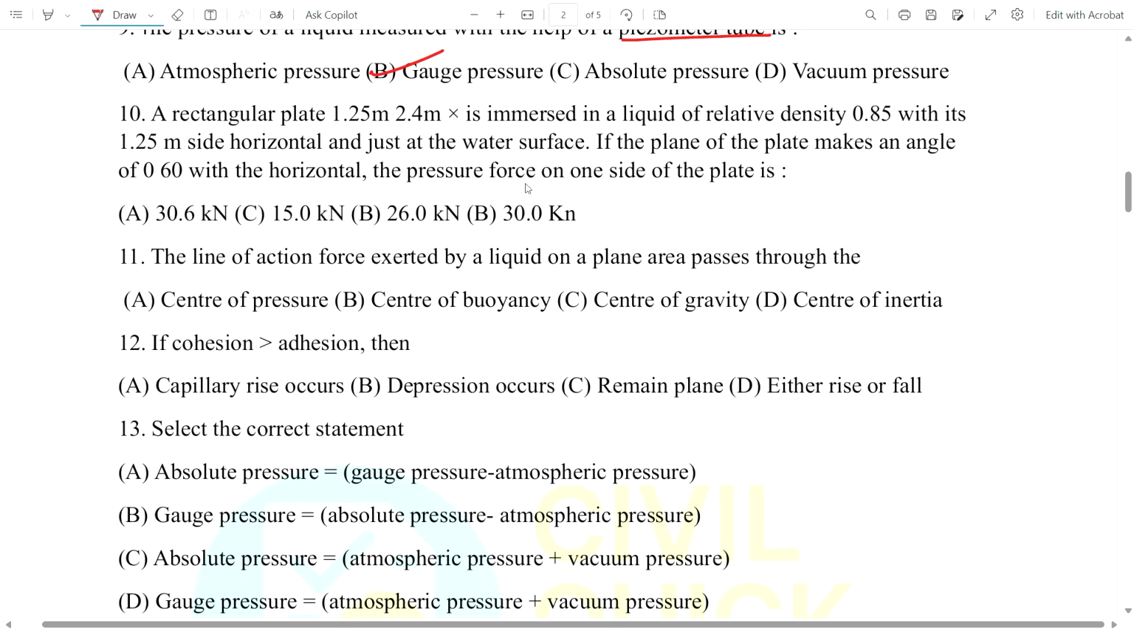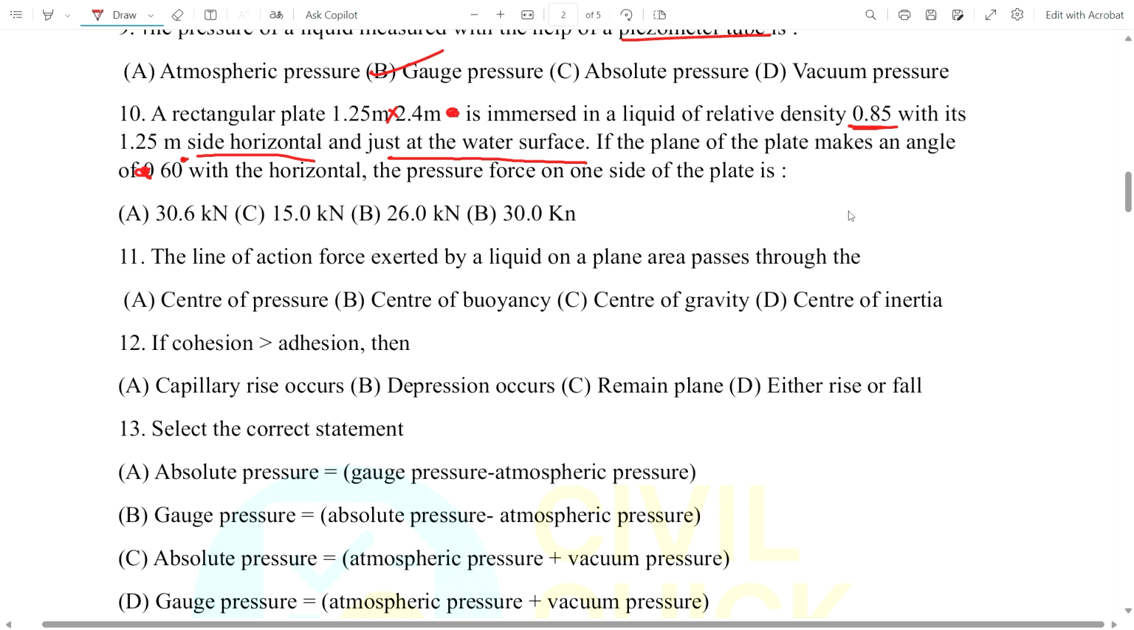Now coming to question number 10. A rectangular plate of size 1.2 meter into 2.4 meter is immersed in a liquid of relative density 0.85 with its 1.2 meter side horizontal and just at the water surface. If the plane of the plate makes an angle of 60 degree with the horizontal, the pressure force on one side of the plate is how much?